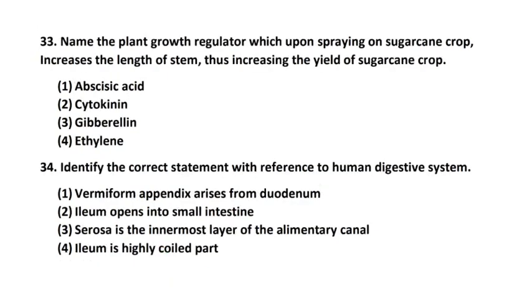Next question number 34. Identify the correct statement with reference to human digestive system. Option 1, vermiform appendix arises from duodenum. Ileum opens into small intestine. Serosa is the innermost layer of the alimentary canal. Ileum is the highly coiled part. Right option is ileum is the highly coiled part of the small intestine.